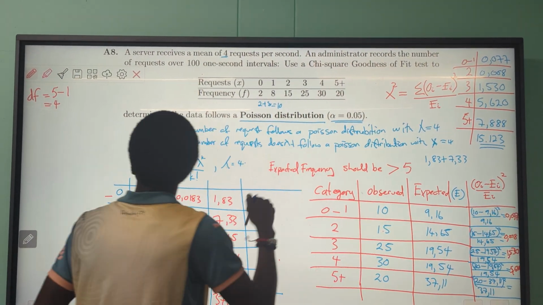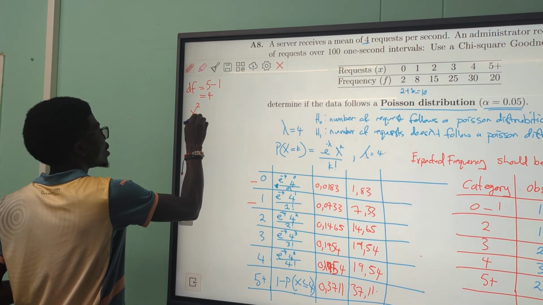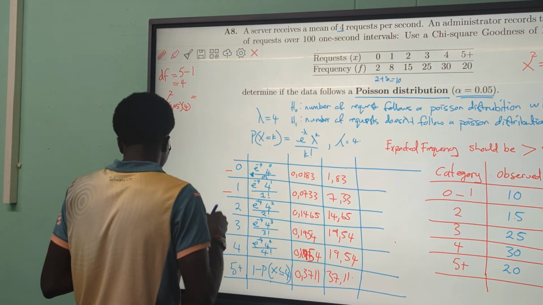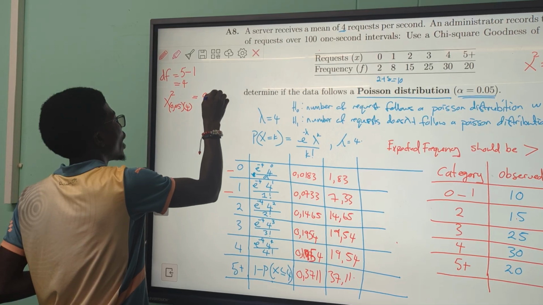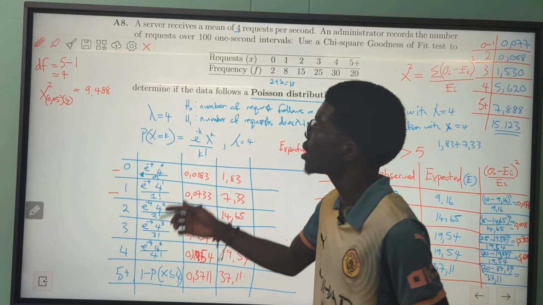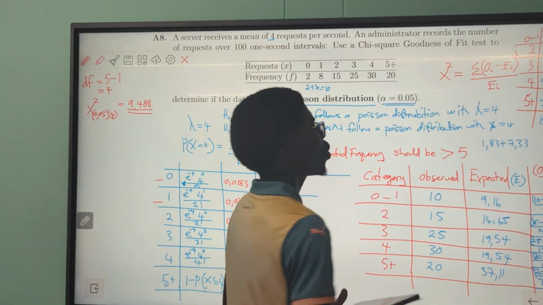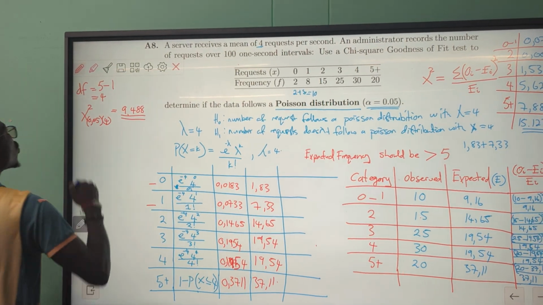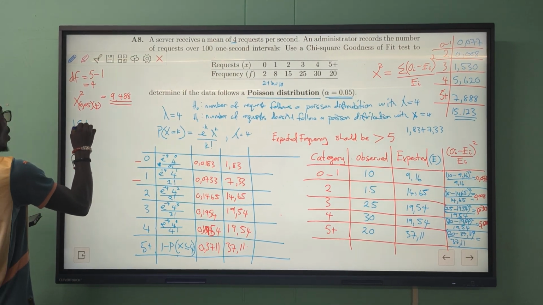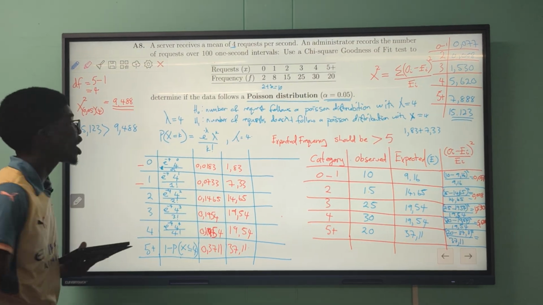So we have 4 degrees of freedom. Chakwenda pa chi-squared table yedu x squared 0.05 and 4. Ukanozitalitsa pa chi-squared table yako, you are going to get a value of 9.488. Critical value yedu yabuda iri 9.488 but the total yedu yabuda iri chi 15.12. Saka takuda kupa conclusion: 15,123 is greater than 9,488. As a result of that, what are we going to do?